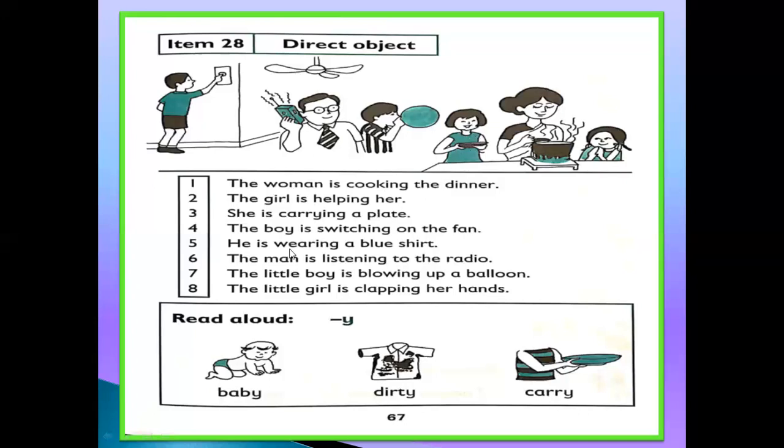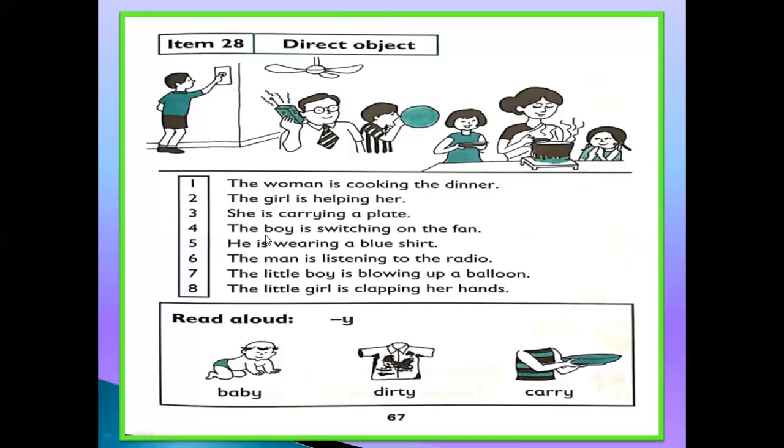Number 3. She is carrying a plate. Same girl. She is helping this woman, and also she is carrying a plate. Now which one is the direct object? The plate you can see here. She is carrying a plate.